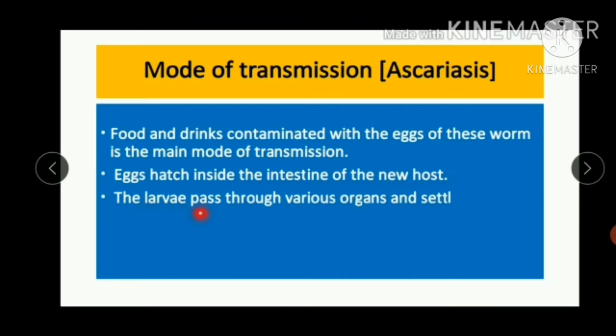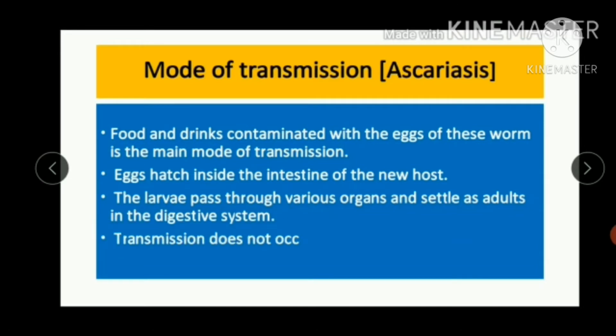The larva passes through various organs and settles as an adult in the digestive system. Transmission does not occur from direct person to person contact. It means if a person touches another person, this Ascariasis is not transferred. It is not a contagious disease.